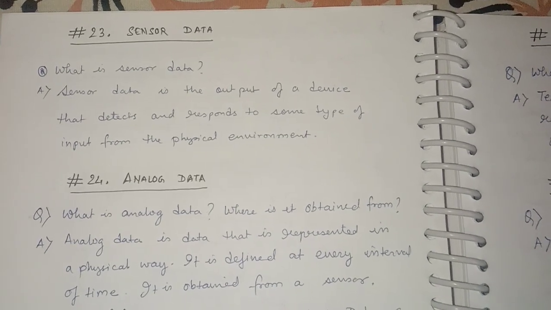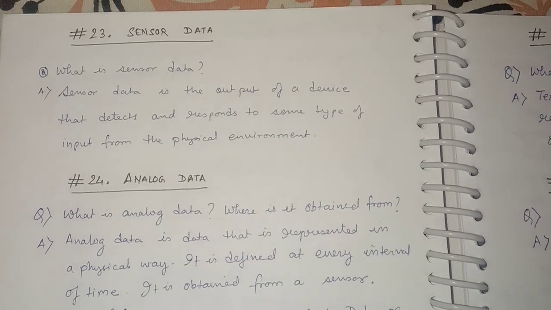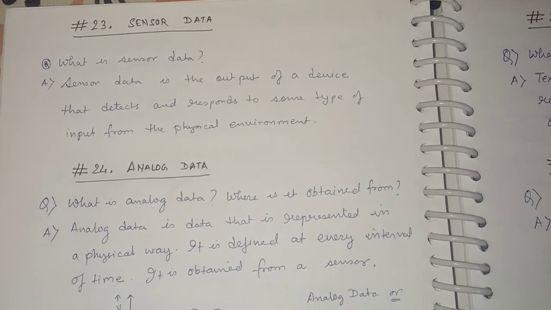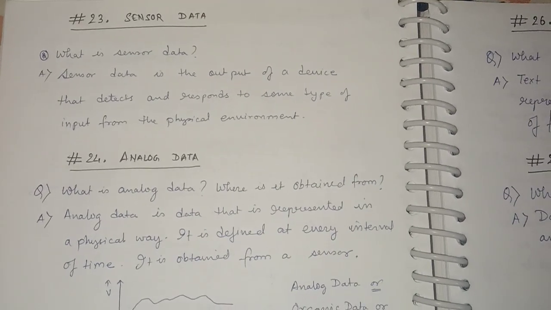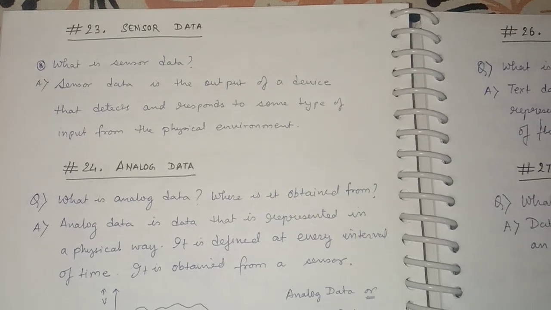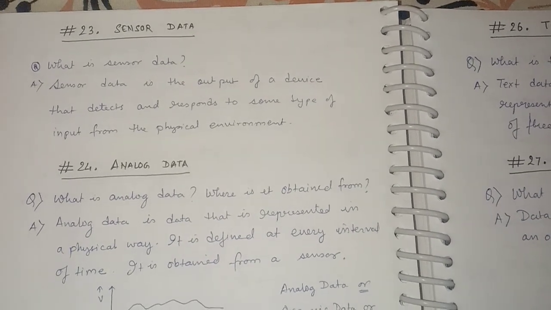A sensor is used to sense or detect some physical quantity, and it converts it to some electrical quantity like voltage or current. Whatever data we get from that detection can be considered sensor data.